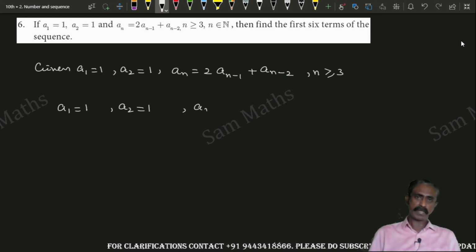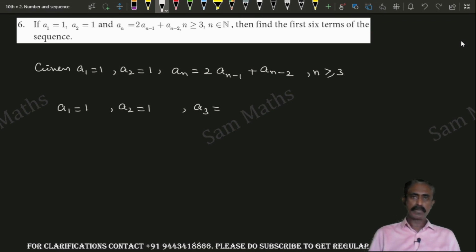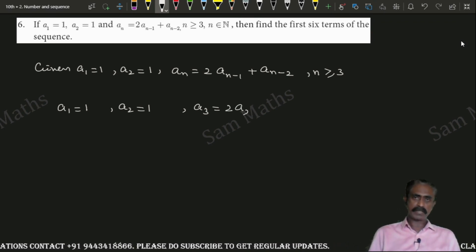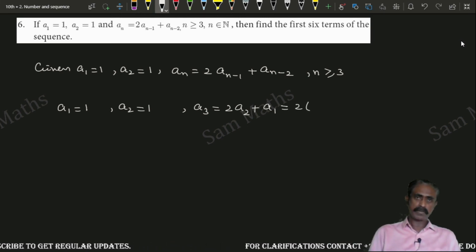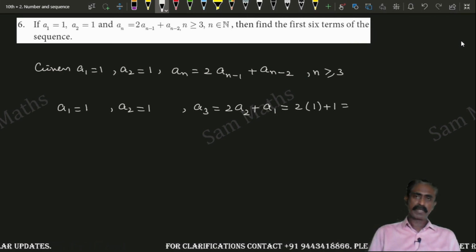Now you go for a3. If you substitute n is equal to 3, 2 into a3 minus 1, that is a2, plus a3 minus 2, that is a1. We know the values of a2 and a1. So 2 into a2 is 1, plus a1 is also 1. 2 into 1 is 2 plus 1, that is 3.